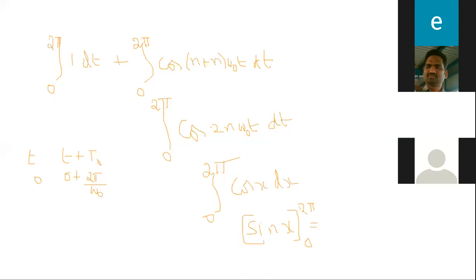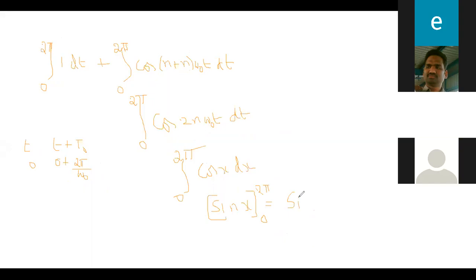Then equating this: sine 2 pi minus sine 0. Now tell me, what is sine 2 pi? We know sine 2 pi is 0 and sine 0 is also 0.